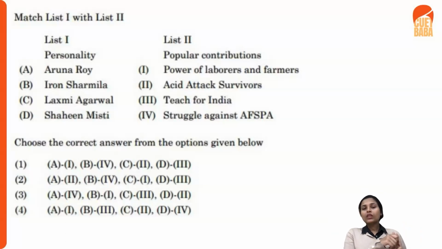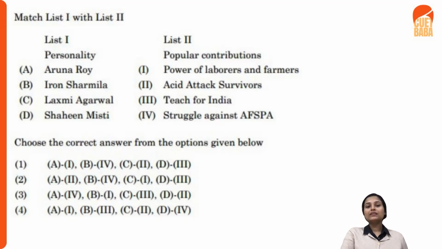So what was her contribution? Basically, she's the co-founder and CEO of Teach for India, right? And Irom Sharmila is quite famous for her struggle against AFSPA, the Armed Forces Special Powers Act, right? So here you see this one, D is for the third one, right?